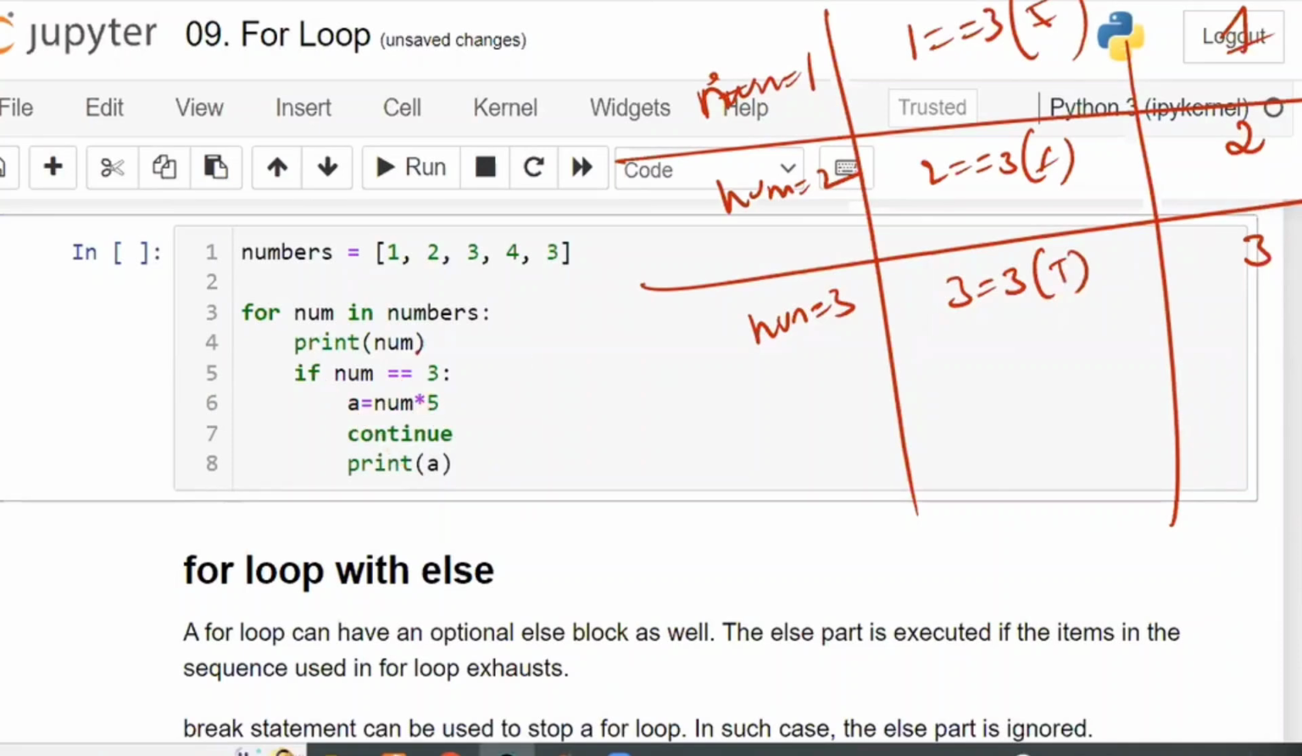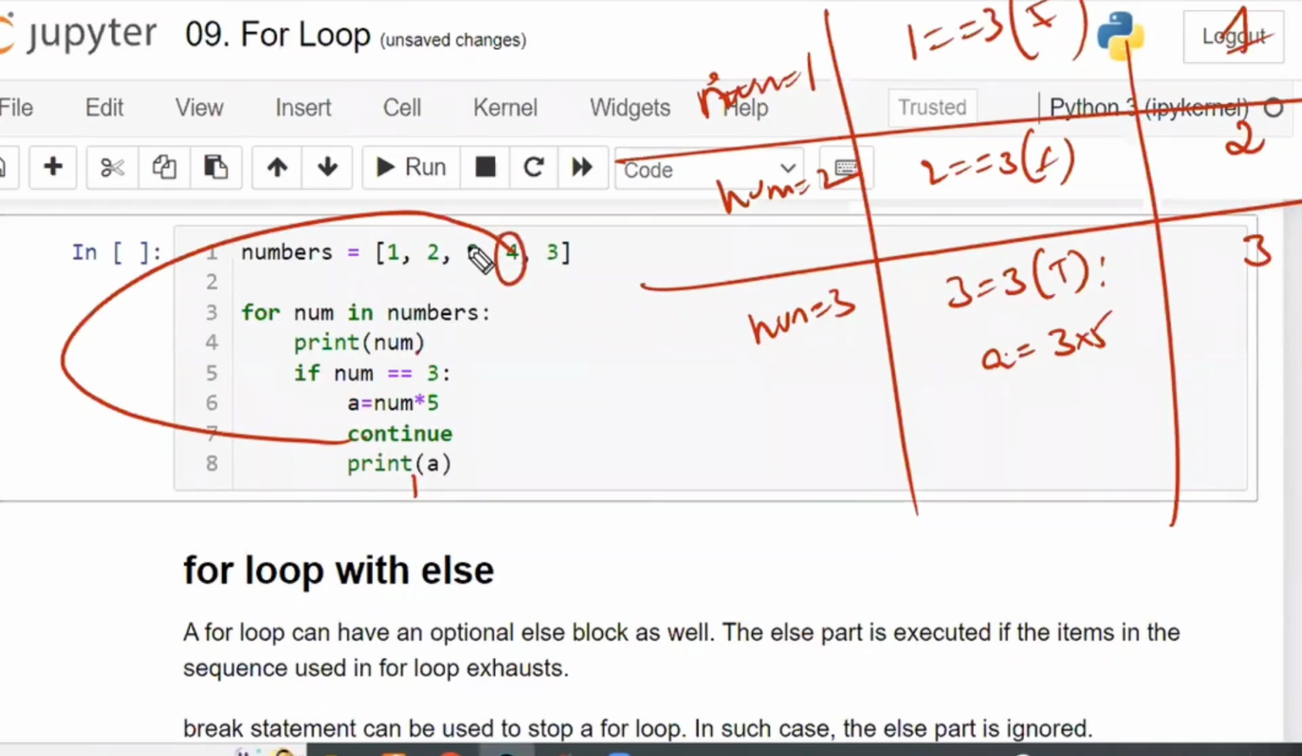Condition is true, so now it will enter into the if block. Within the if block, what is there? A is equal to num into 5. Num means nothing but 3 into 5. And continue. Continue means from here, you have to directly move on to the next one. You should not come to the down part. Continue with the next number.